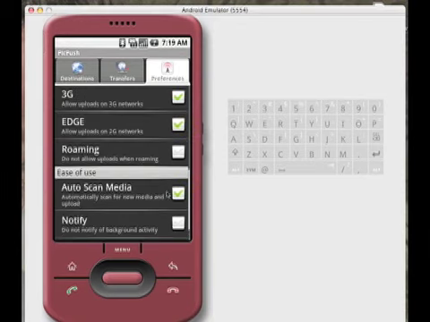Now I'm going to move on to a feature of PicPush which will make your life a little bit easier if you just want to upload your pictures as you take them. There's no need to go and schedule them all manually like that. We have an option down here at the bottom, auto scan media. It's turned on by default. So what this means is PicPush will run in the background and it'll auto detect when any new media appear on your device.